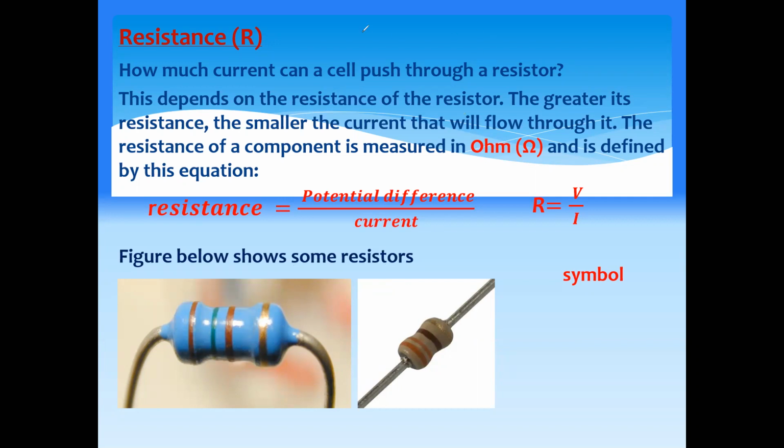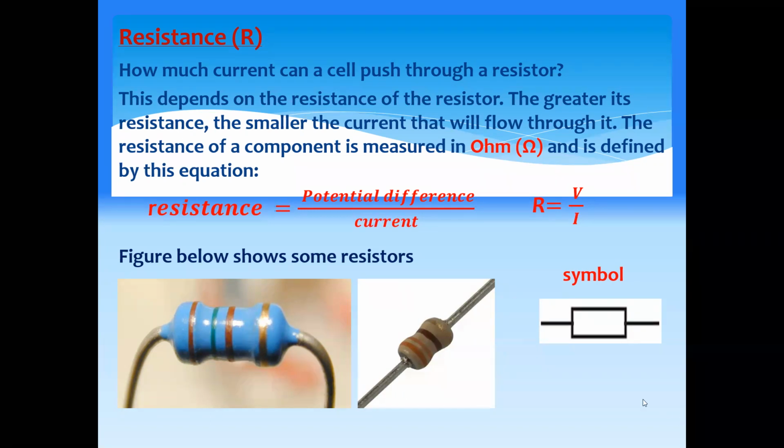The circuit symbol for a resistor is a rectangular box. This shows the circuit symbol for a resistor. Is the concept of the resistor clear? Resistance is a property of a material to stop the flow of charges, and practically, if you want to calculate the resistance, it is voltage divided by current.